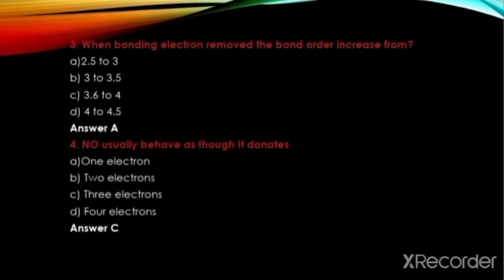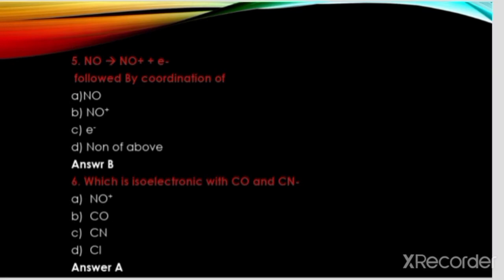When bonding electrons are removed, the bond order increases from 2.5 to 3, 3 to 3.5, 3.5 to 4, 4 to 4.5. The answer is A. 2.5 to 3. NO usually behaves as a donor of how many electrons: 1 electron, 2 electrons, 3 electrons, 4 electrons. The answer is C. 3 electrons.